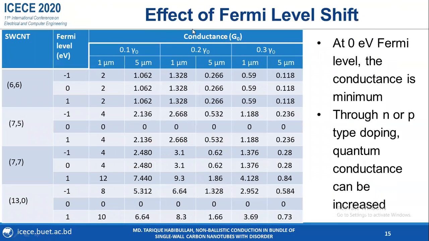This is the table which shows the effect of Fermi level shift. At 0 electron volt Fermi level, the quantum conductance is minimum. But if we shift Fermi level to -1 electron volt and +1 electron volt, the quantum conductance is increased. So through Fermi level shift, the quantum conductance can be enhanced, and the Fermi level shifting can be done through N or P type doping.